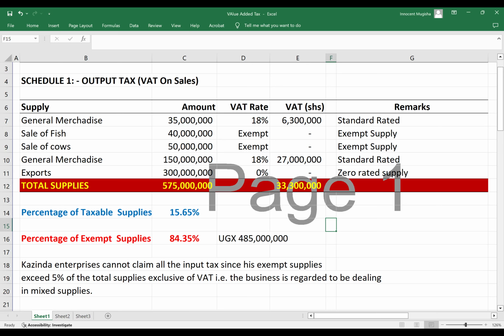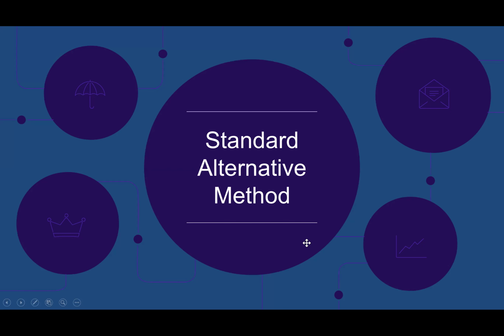So as a tax agent, if you detect that, you should quickly inform the Commissioner General that we need to use the standard alternative method. Don't use the general apportionment method because you are disadvantaged.